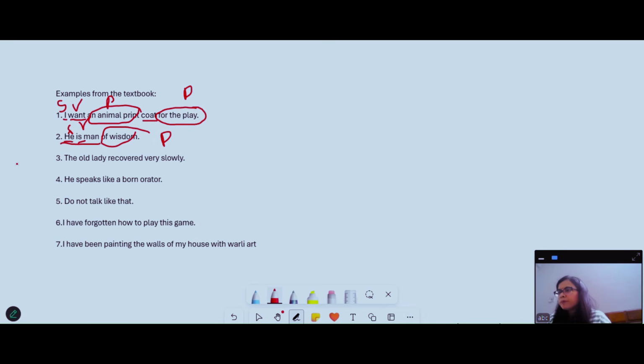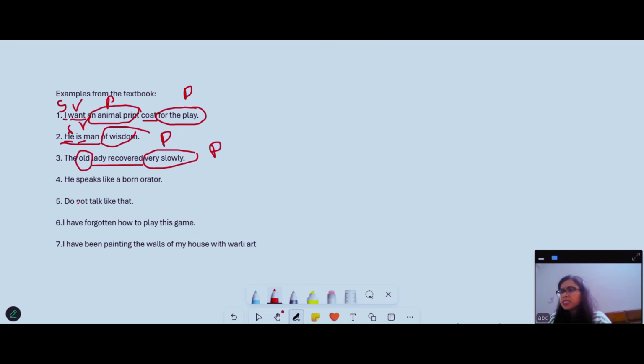Let's do it again. The old lady recovered very slowly. What is the information or minimum information which is required to frame a sentence, right? Here I need lady recovered. Only lady recovered is sufficient. The lady recovered is sufficient to make a sentence. So what is additional information? Additional information is about the lady, that she is an old lady, and very slowly. These two are phrases,